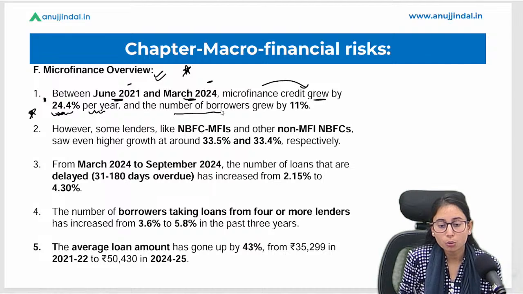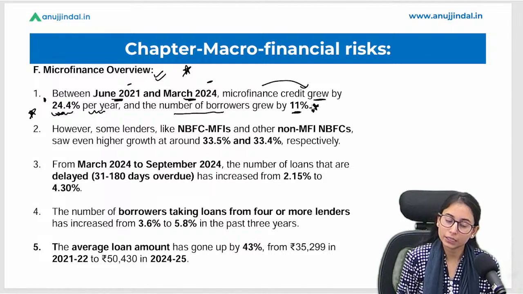And the number of borrowers has also grown, by 11.11%. Okay, 11% increase.